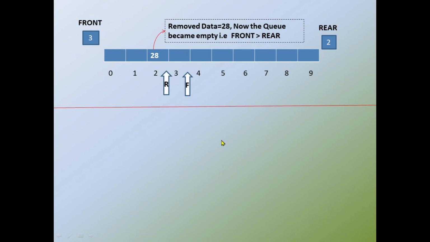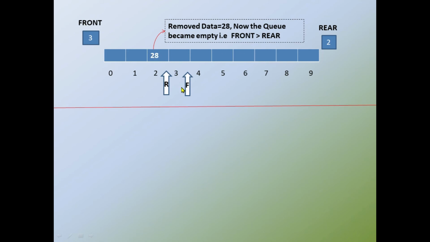Hope all of you are clear with this example. Once again I repeat, consider I want to delete the data 28. Before deleting the data 28, the front pointer will be placed at the index value 2. And after deleting 28, the front will be incremented by 1. So now the front will come to the index value 3. So the queue became empty.